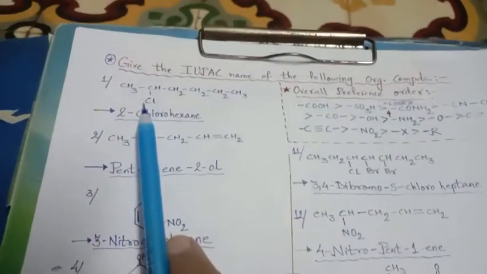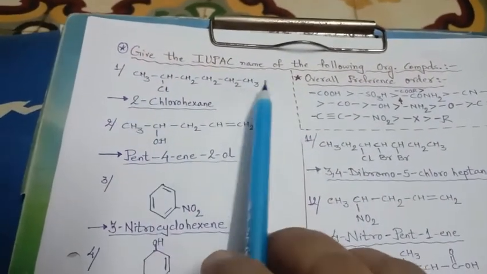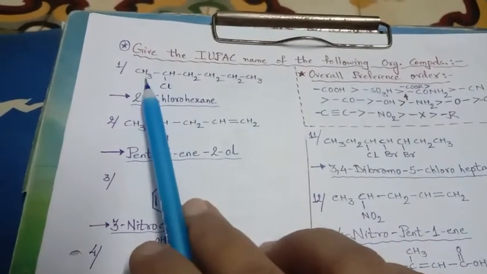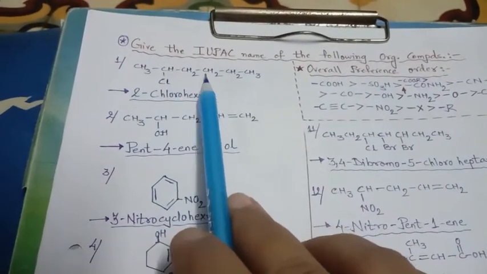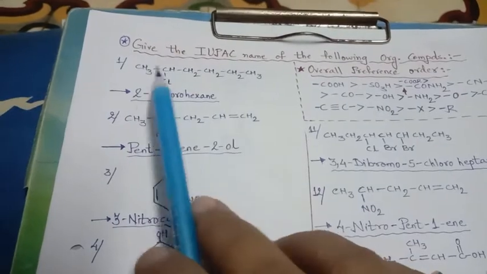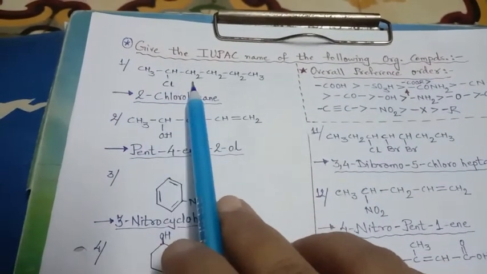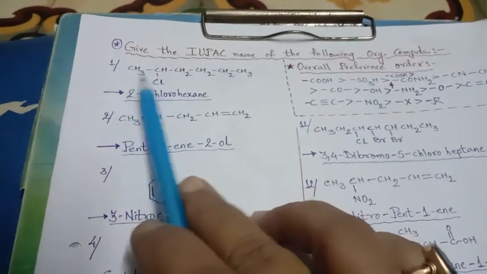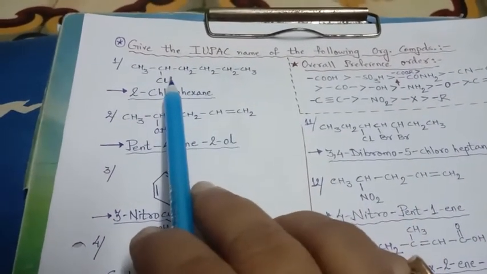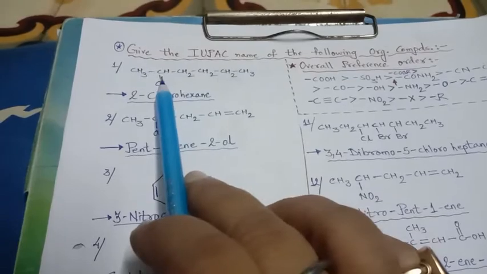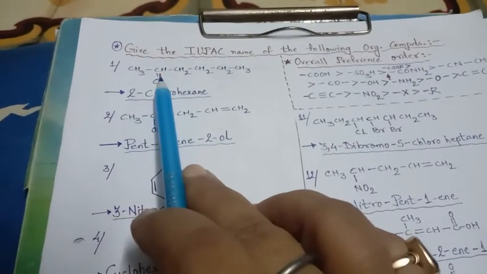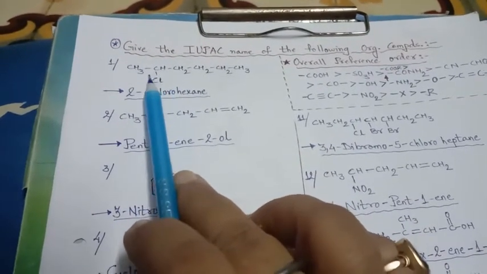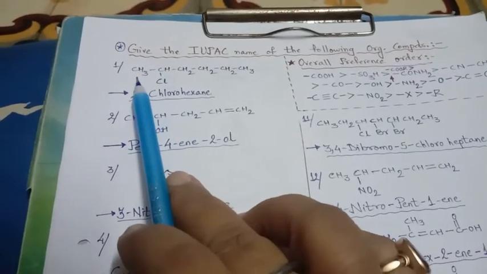Now see this compound: 1, 2, 3, 4, 5, 6. If this side is also 6 and this side is also 6, but the attachment from here is on the 5th carbon and from here it is on the 2nd carbon, I will have to give the lowest locant. So this side I will consider.